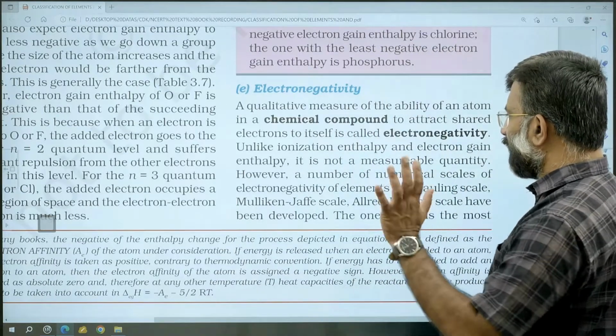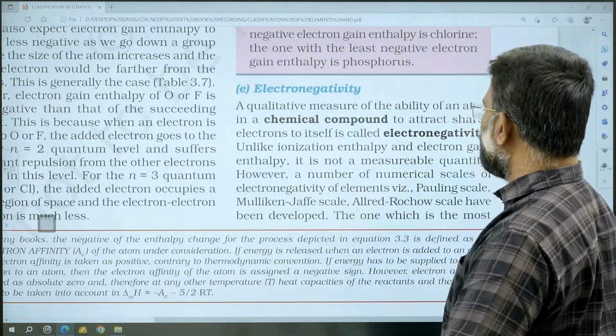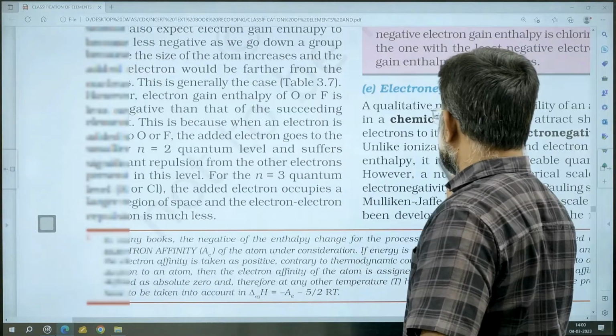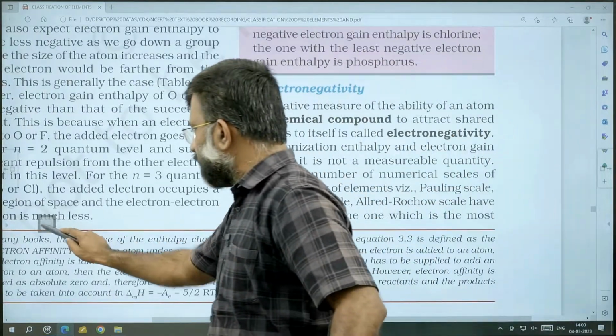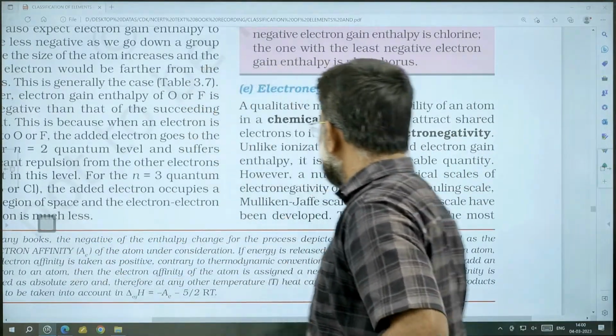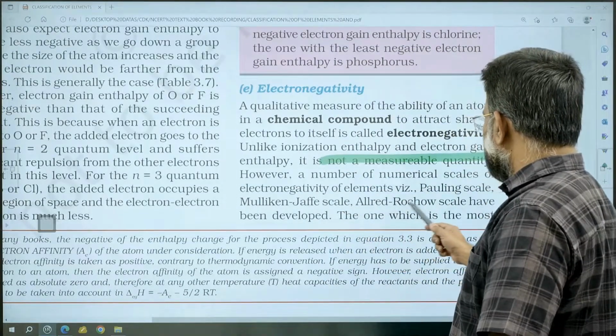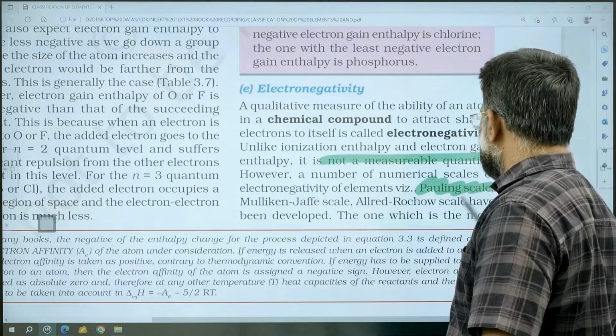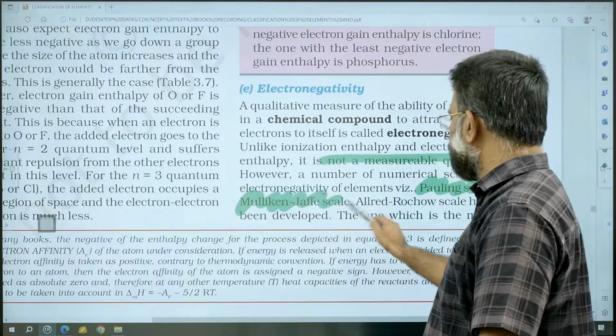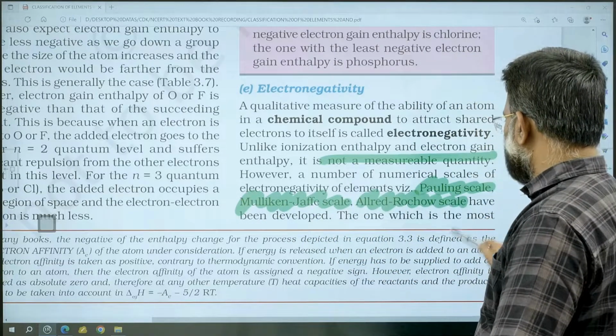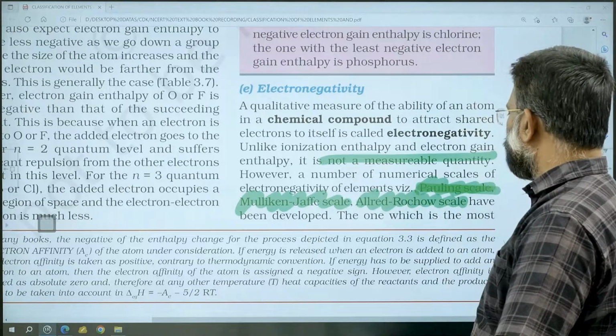Electronegativity is not a measurable quantity. It is only a relative quantity. It was explained by many scales: Pauling scale, Mulliken-Jaffe scale, Allred-Rochow scale. We consider mainly the Pauling scale.